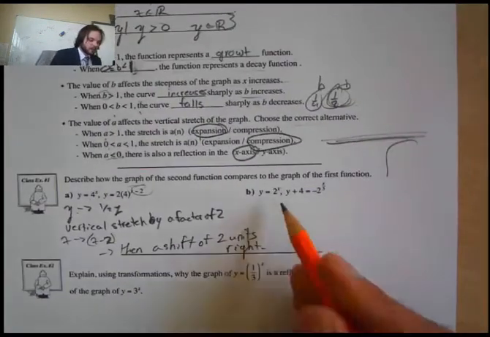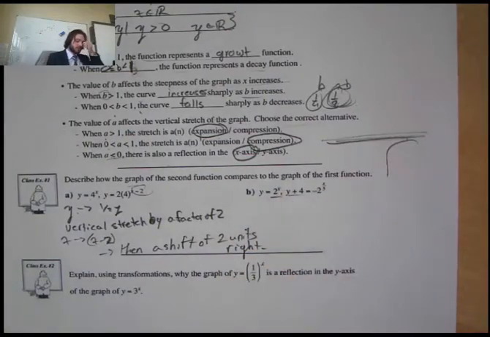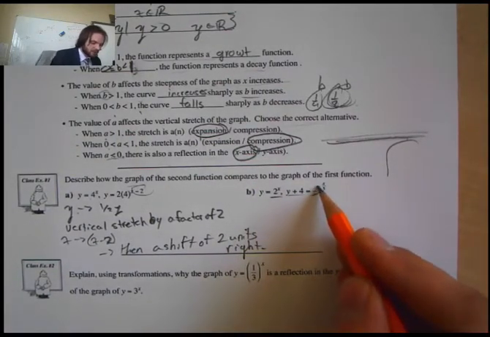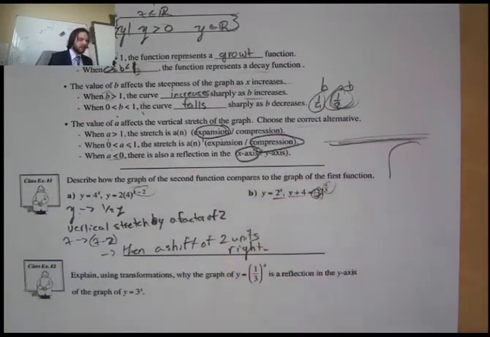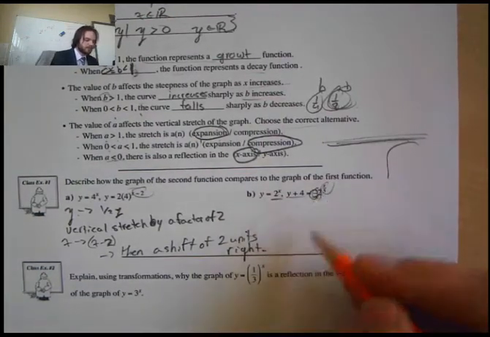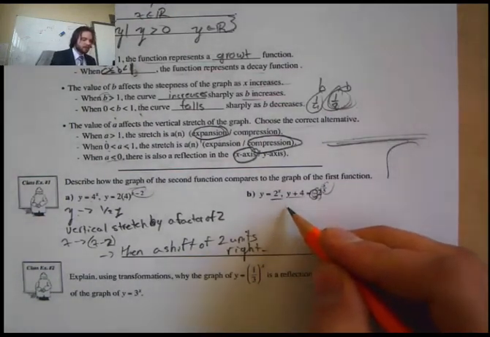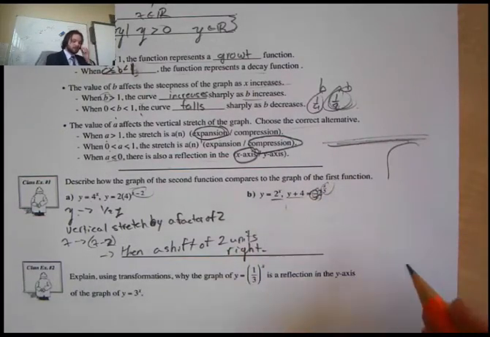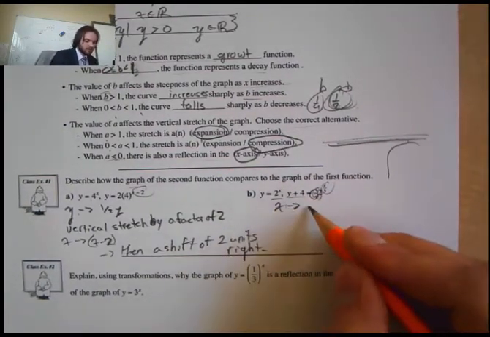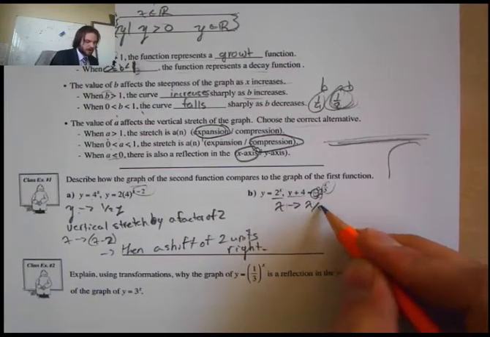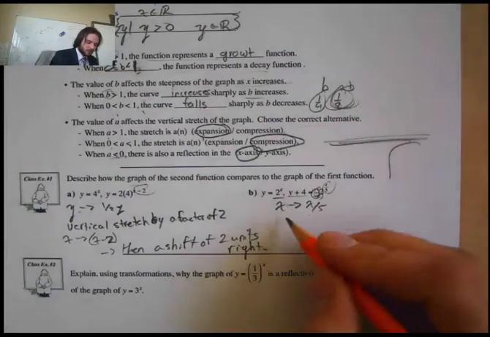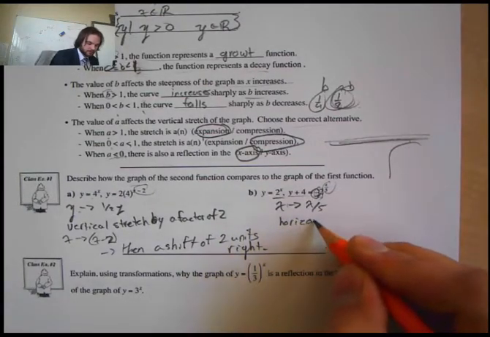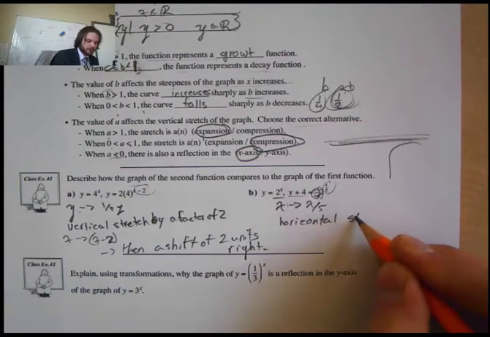Okay, that's it. So the next one here, we go from this, and we have y plus 4, and then we have negative 2. Oh, we have a negative there. x subtract 5. But this negative's on the outside. Okay? It's never going to be on the inside, it's on the outside. So basically, we first do x goes to x over 5. So that's 1 over 5x, right? So that's my stretch. So what does that mean? So this one right here is a horizontal stretch by a factor of 5.